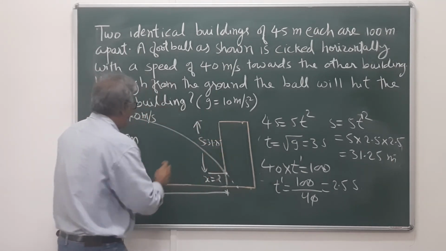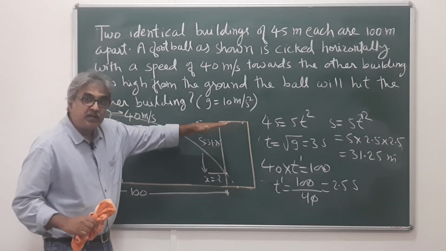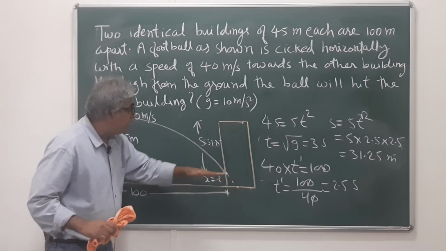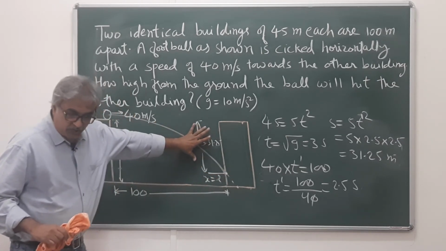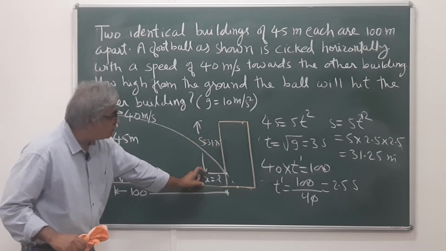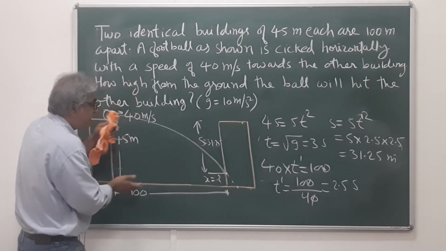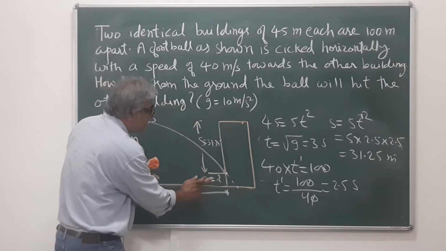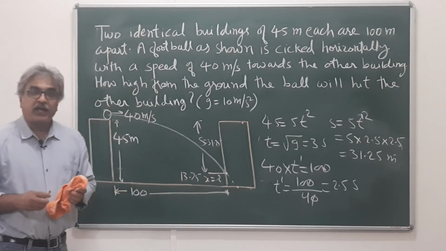But we are asked to find out x above the ground. How much above the ground it will hit the other building? So this is 45 minus 31.25. So this is going to be 13.75. So the height x is 13.75 meters. Okay. Thank you.